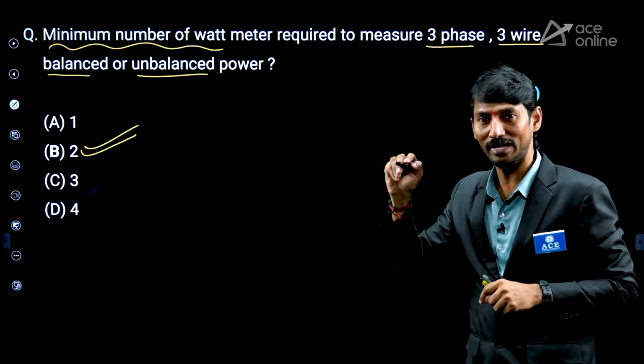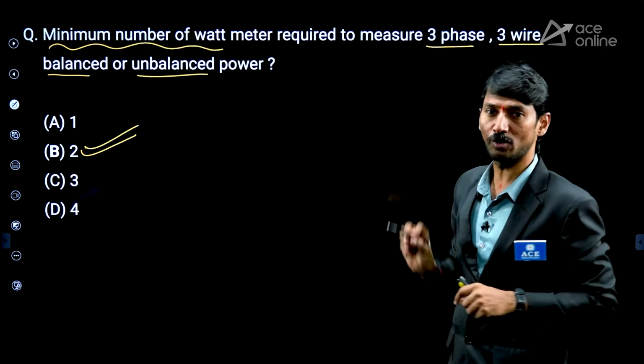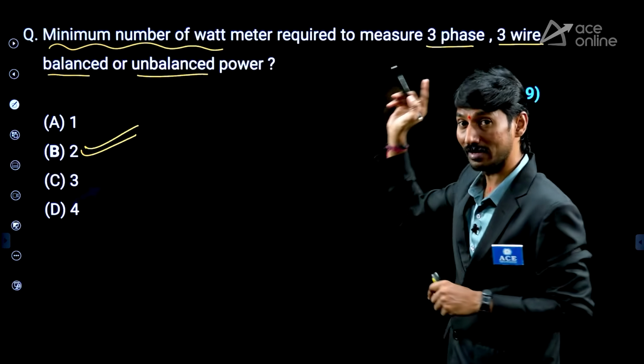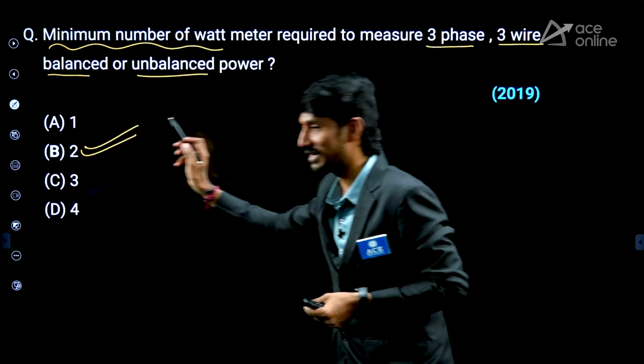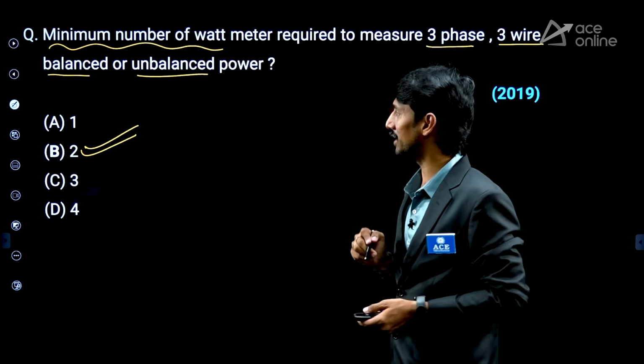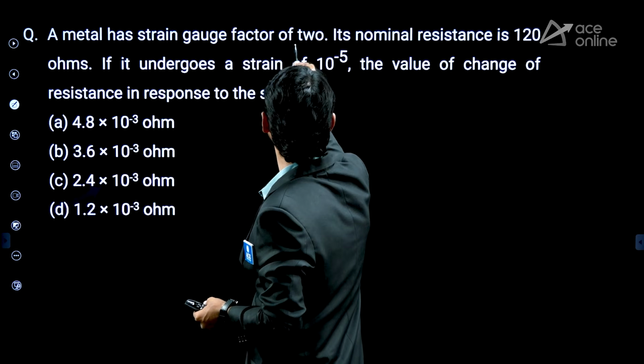Straight away, this question we are taking in the class also. The corresponding minimum number of wattmeters required to measure 3-phase, 3-wire, balanced or unbalanced, so the universal method is yes, the 2 wattmeter method. Right? Next question. A meter has a strain gauge factor of 2.